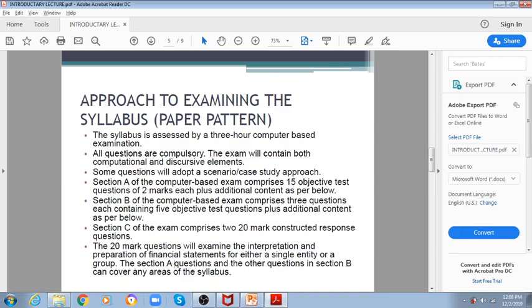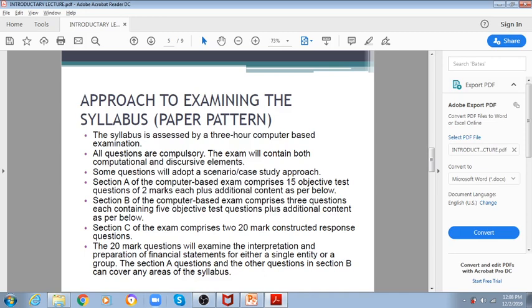The section A questions and the section B questions can cover any area of the syllabus. Like I said earlier, section A and section B will be comprised of MCQs, and MCQs can come from any area of the syllabus: any topic, any standard, any reporting standard, any critical or non-critical area.